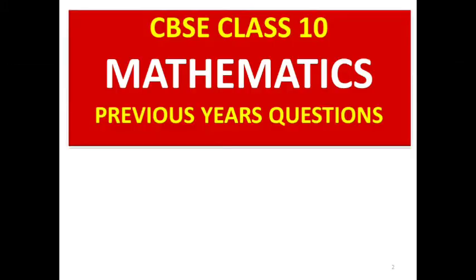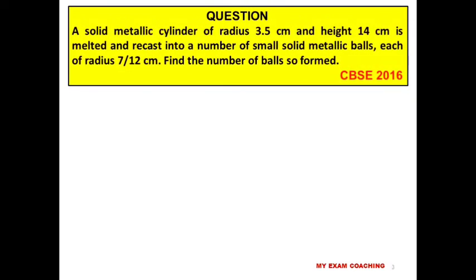So previous year question, mathematics, part 5. Here is your first question. A solid metallic cylinder of radius 3.5 centimeter and height 14 centimeter is melted and recast into a number of small solid metallic balls, each of radius 7 by 12 centimeter. Find the number of balls so formed.